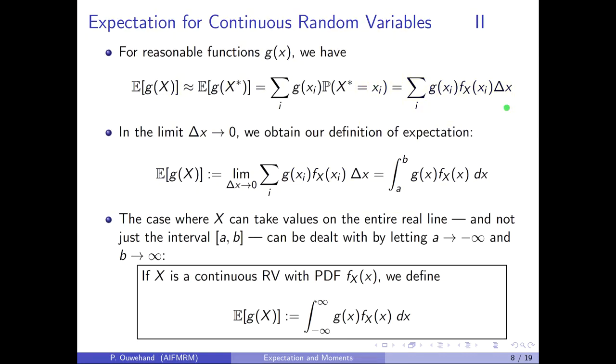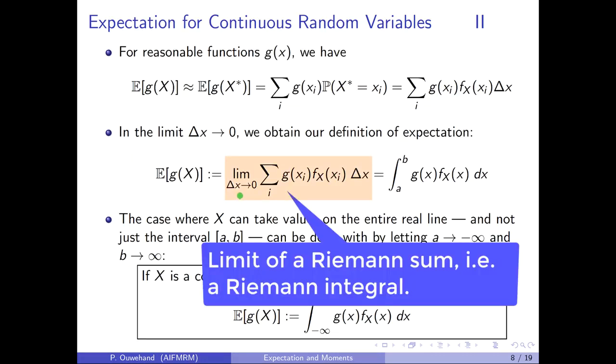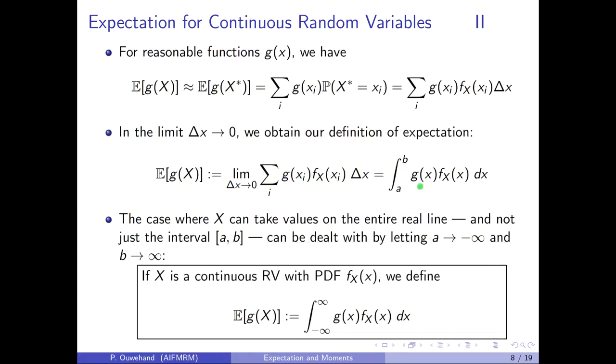In the limit as delta x goes to 0, X star becomes a better and better approximation of X, and so in the limit as delta x goes to 0, we obtain our definition of the expectation of a continuous random variable. The expected value of g of X is the following limit, and this is just a limit of a Riemann sum, and hence a Riemann integral from a to b of g of x times the PDF of the random variable. Notice again that what we have here is a sum over all possible values of capital X of the values times the probabilities.